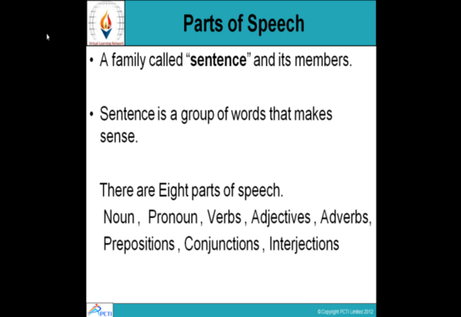There are 8 parts of speech, or you can say there are 8 members in the family of a sentence. And these parts of speech are noun, pronoun, verbs, adjectives, adverbs, prepositions, conjunctions, and interjections.